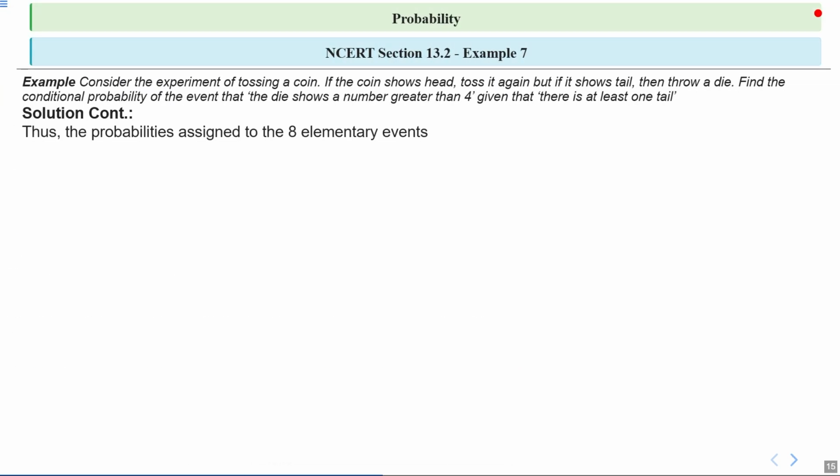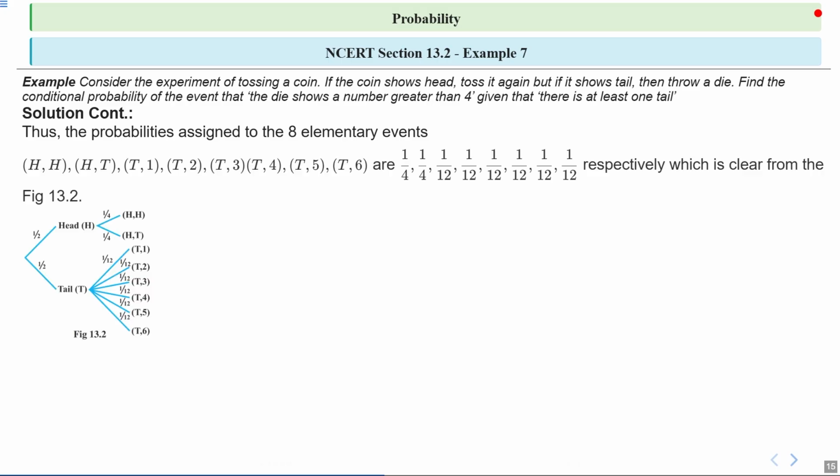Thus the probabilities assigned to the eight elementary events head, head-tail, tail 1, tail 2, tail 3, tail 4, tail 5, tail 6 are basically 1 by 4, 1 by 4, 1 by 12, 1 by 12, 1 by 12, 1 by 12, 1 by 12 and 1 by 12 respectively, which is clear from figure 13.2, the tree diagram. Probability of head is 1 by 2, probability of tail is 1 by 2. After that, head-head will be 1 by 4 and head-tail will be 1 by 4. And each of tail 1 to tail 6 will be 1 by 12. Clear?